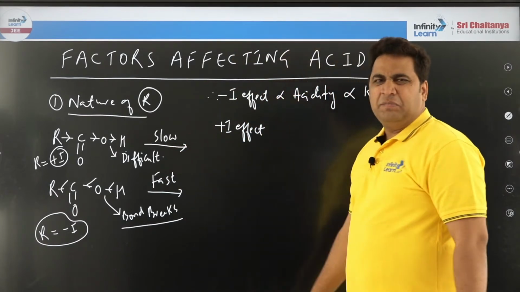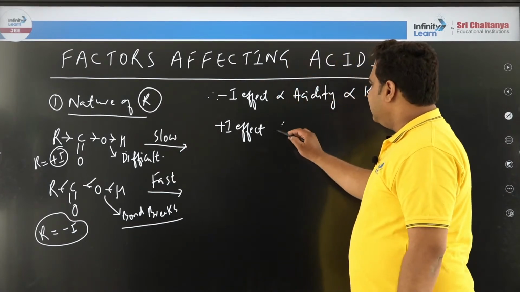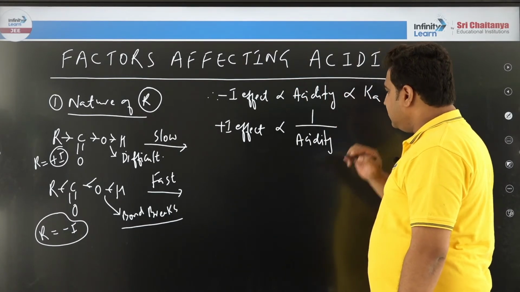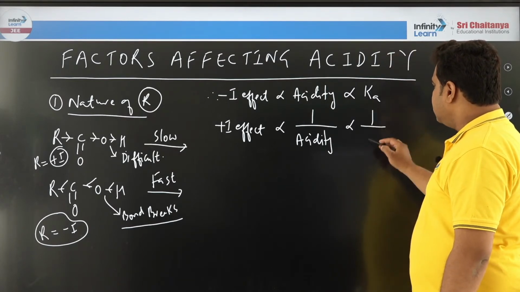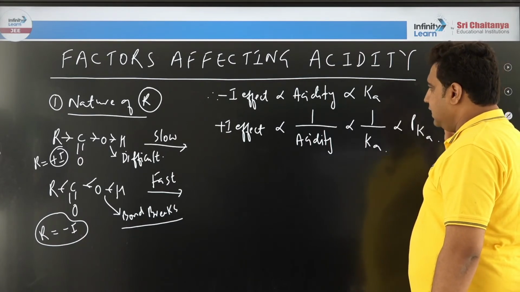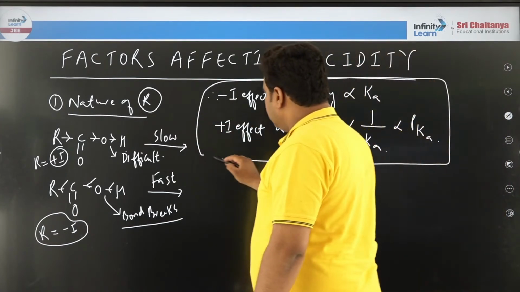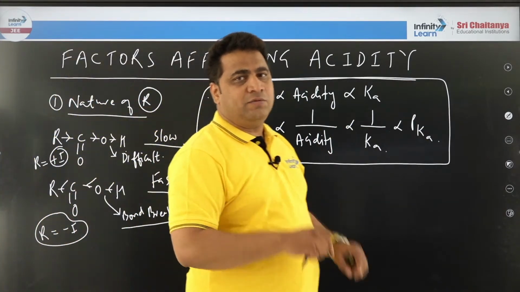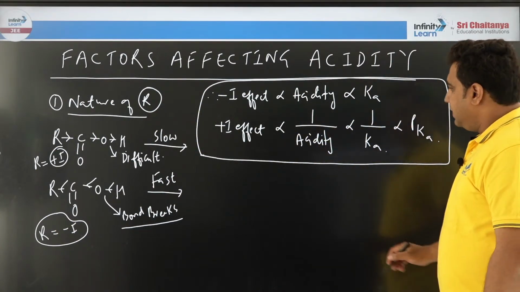So, therefore, plus I groups are like villains here, not good. So, plus I effect is inversely proportional to acidity. If plus I group is inversely proportional to acidity, then it will be inversely proportional to Ka, but it will be directly proportional to what? pKa. So, using this, now we are going to do some problems. So, first what I am doing, factor wise I am teaching you problem, then combination of factors I am going to teach a problem to you, right. So, now we are going to do problems based upon this particular trick.